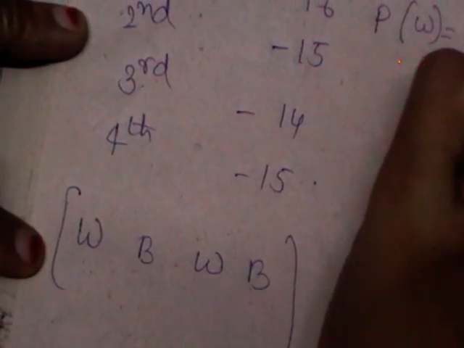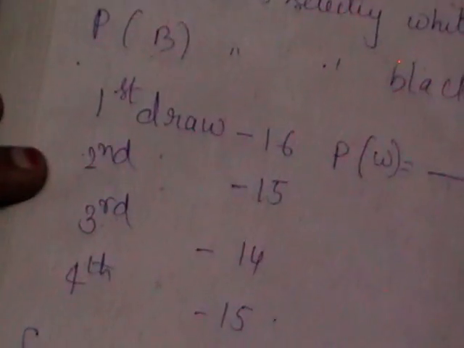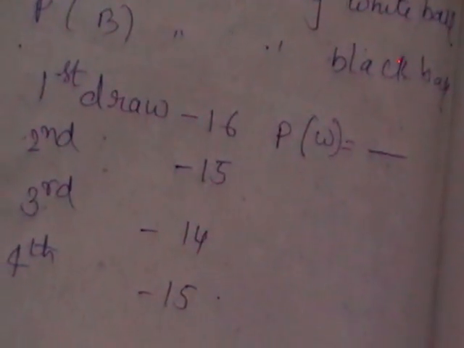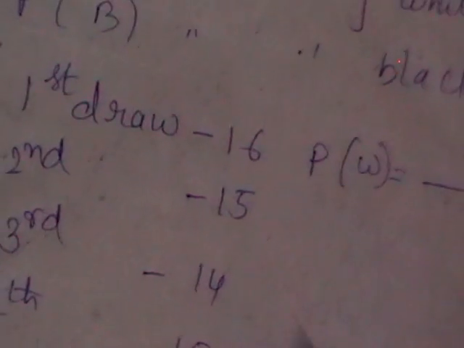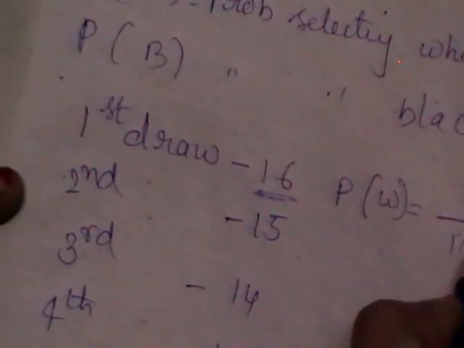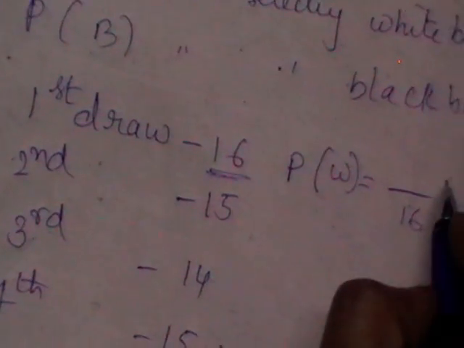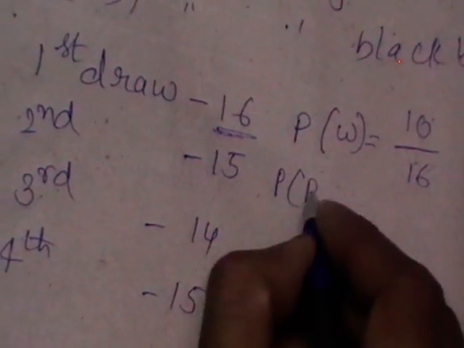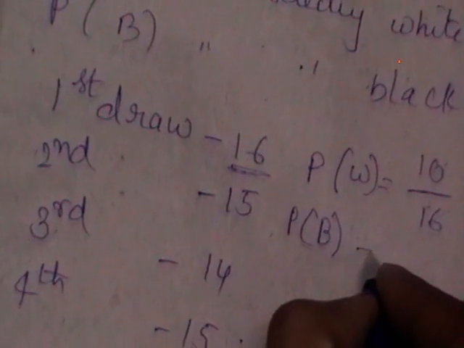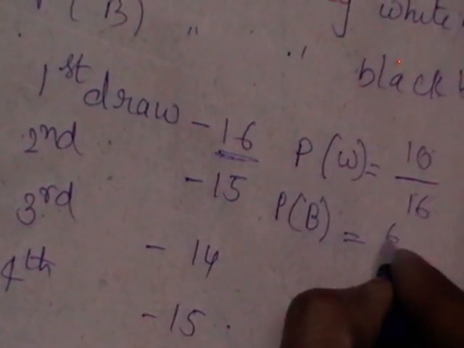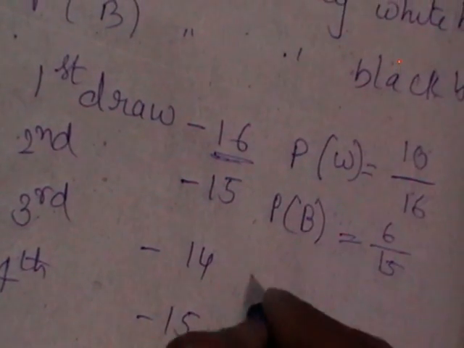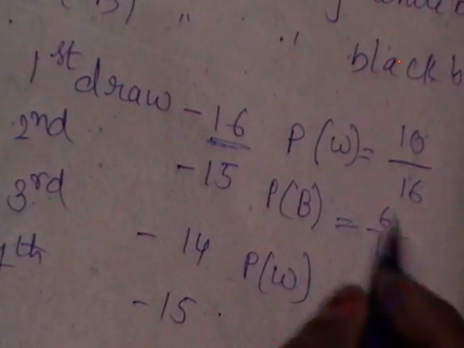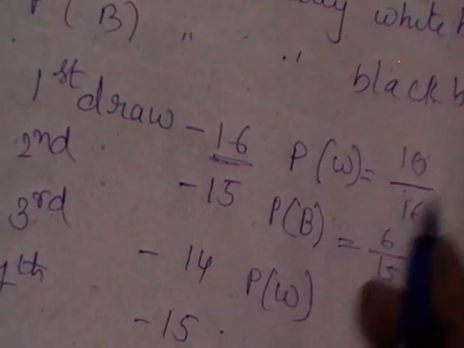Probability of white means, right, what is the definition for probability? Favorable number of cases by total number of events. What are the total events here? 16. How many white are there? I have 10 white. Okay. In the second draw, alternatively means probability of black. How many black are there? 6. What are the total? 15.